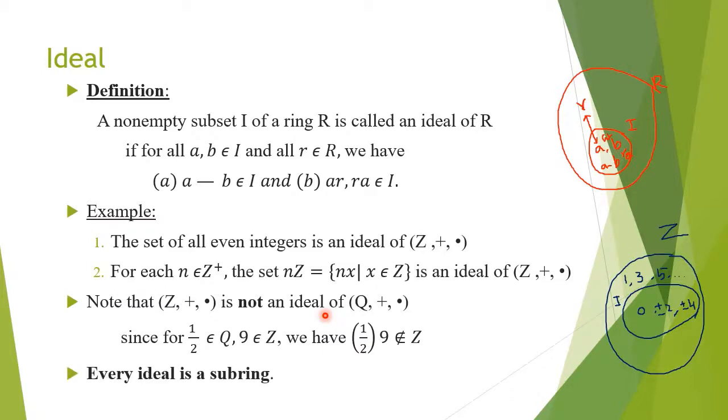But we can note that every ideal is a subring. As you may note, the condition for an ideal says that ar and ra must be in I for any element r belonging to R. In particular, for the element r belonging to I itself, ar and ra also belong to I, and hence I will be a subring.